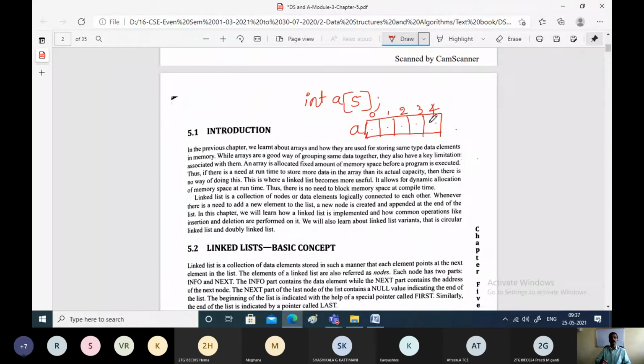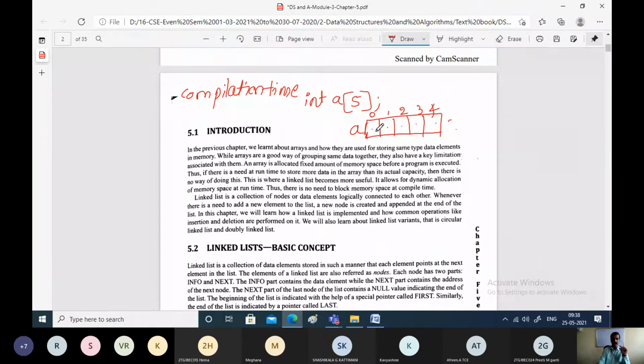If you want to store more than 5 elements, that is not possible with arrays, because array is nothing but an example for static memory allocation. Memory will get allocated for the arrays during compilation time. So once you allocate the memory, you cannot extend it. That is the disadvantage of the array.